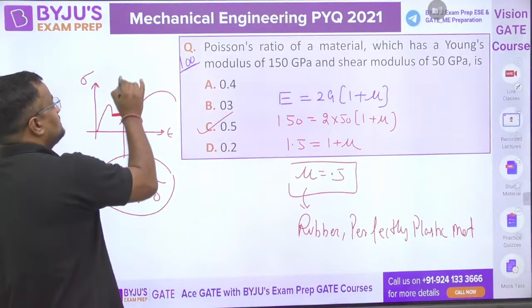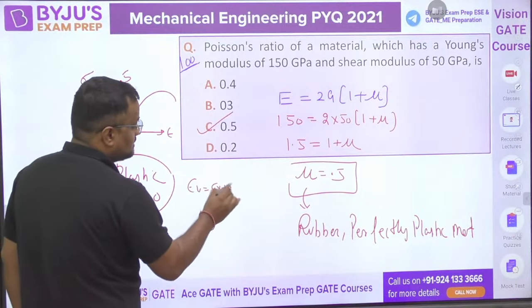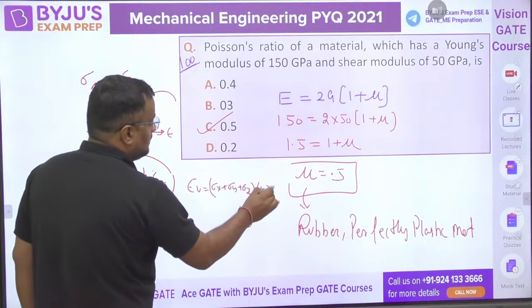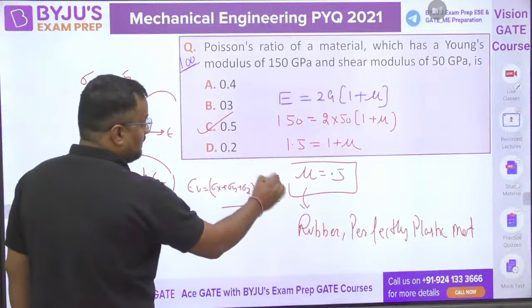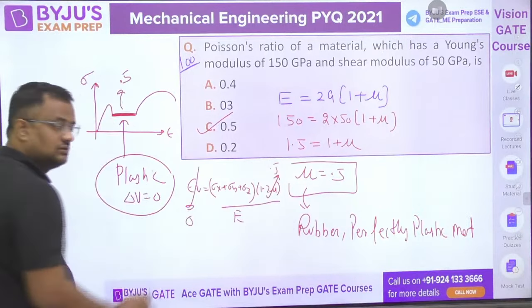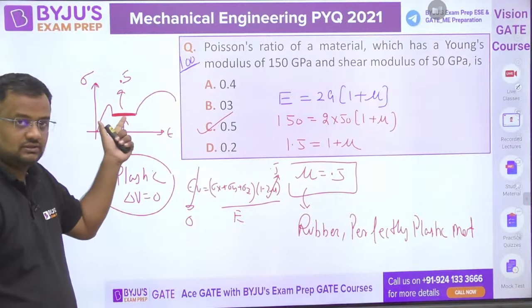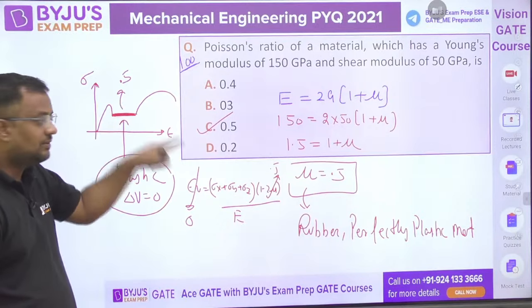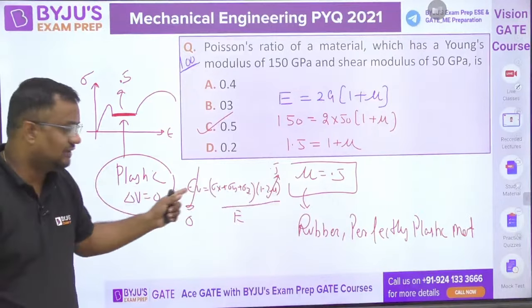Why in this range do we say mu is equal to 0.5? Because volumetric strain is (sigma x plus sigma y plus sigma z) into (1 minus 2 mu) by E. And when mu is 0.5, this is 0. For plastic material, there is no volume change in this region. So there is no volume change, that is why we have taken mu equal to 0.5. Rubber also has no volume change. So that is why we have taken mu 0.5, because at mu 0.5 the volume is not changing.